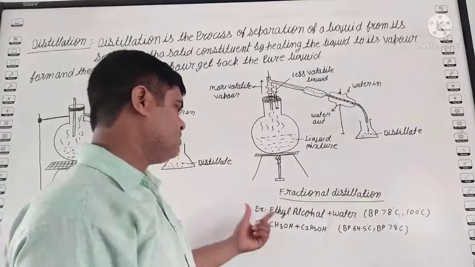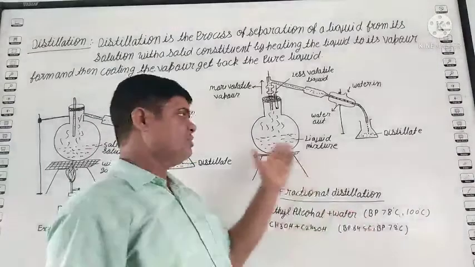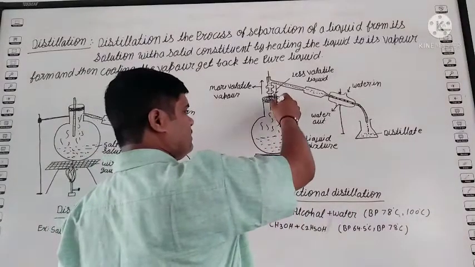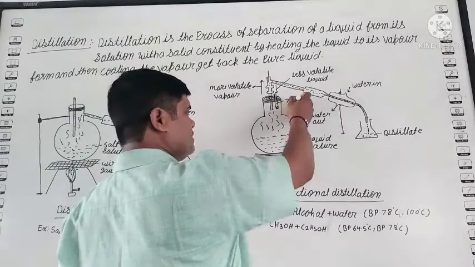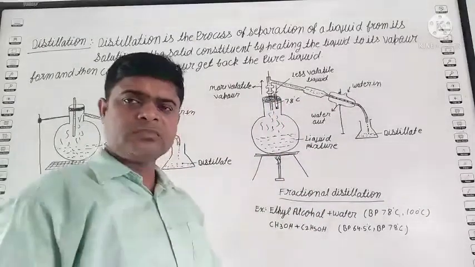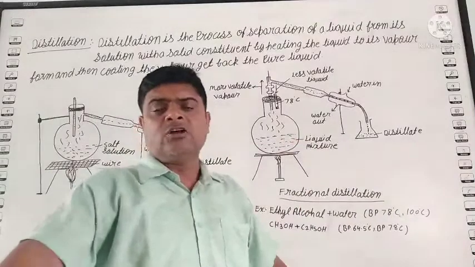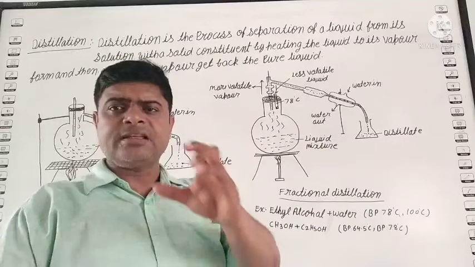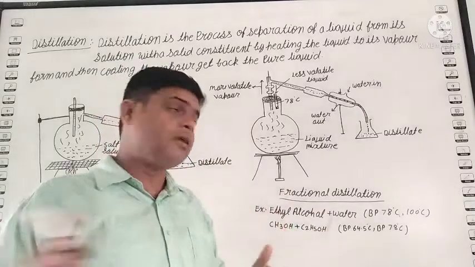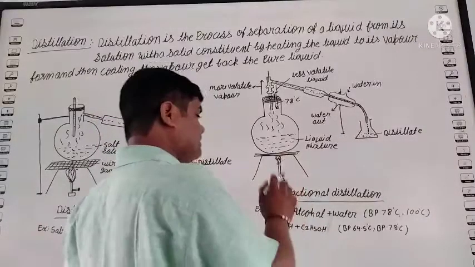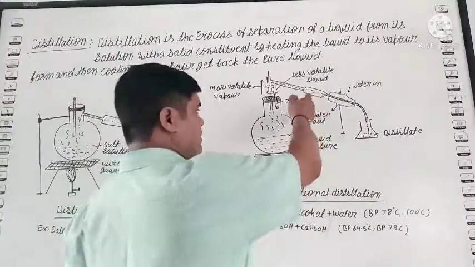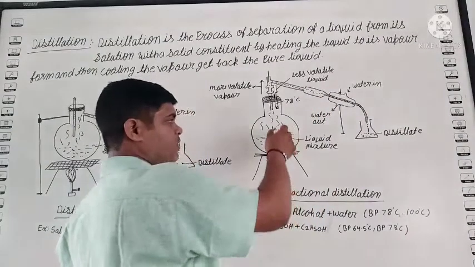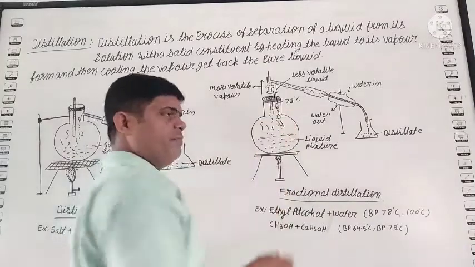When the temperature reaches 78 degrees Celsius, maintain the heat constant at 78 degrees Celsius. At 78 degrees Celsius or slightly more, like 79 or 80, the alcohol particles present in the water change into vapor form.